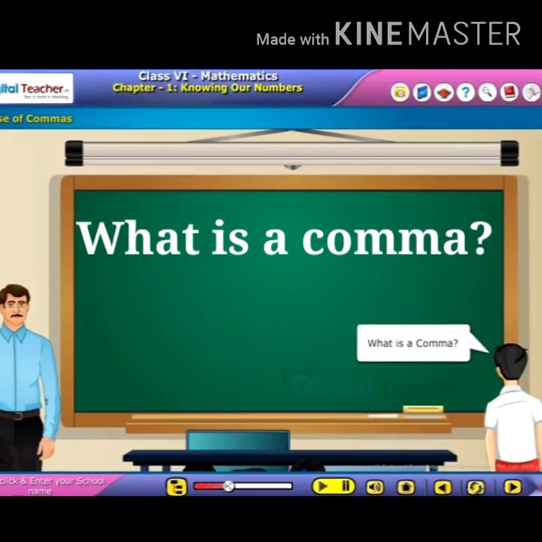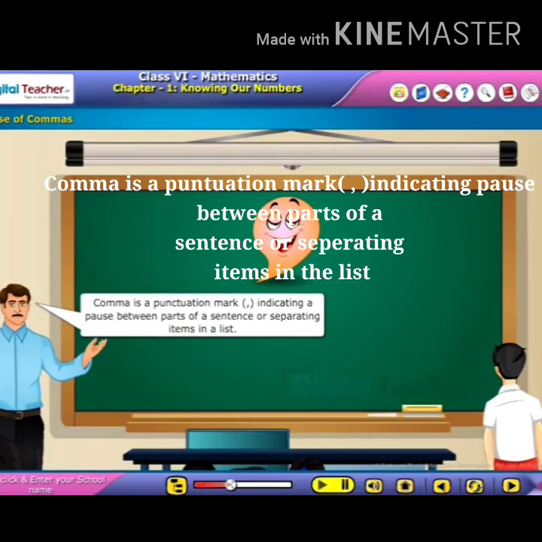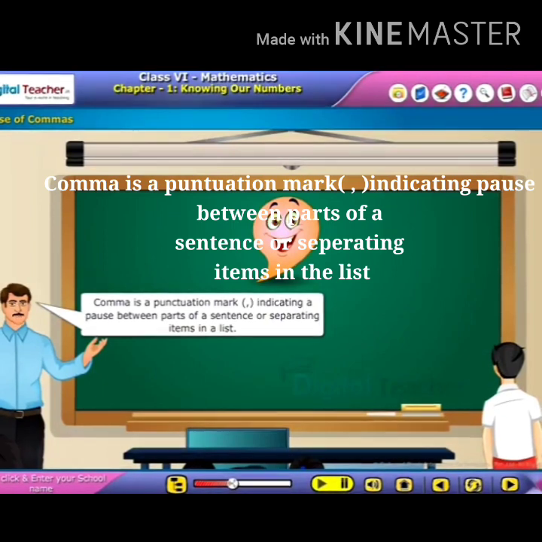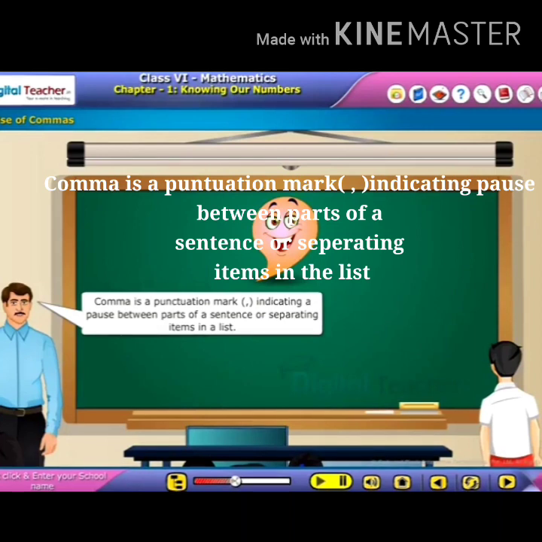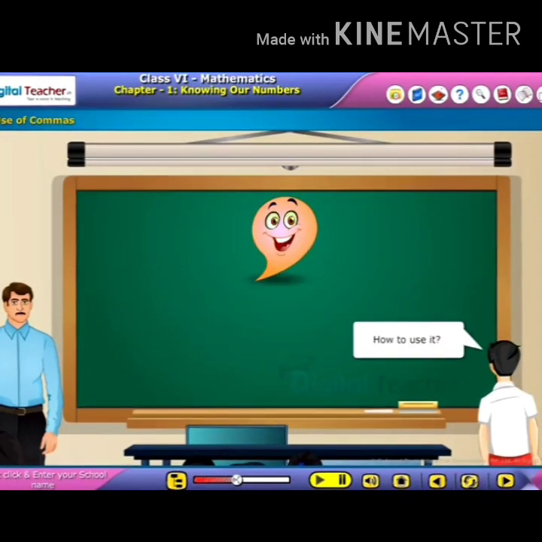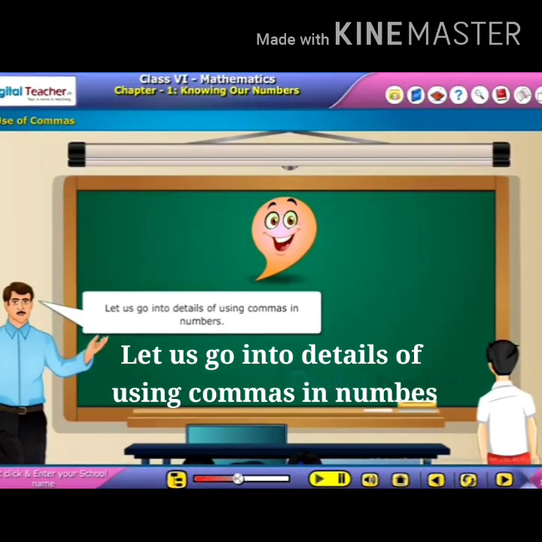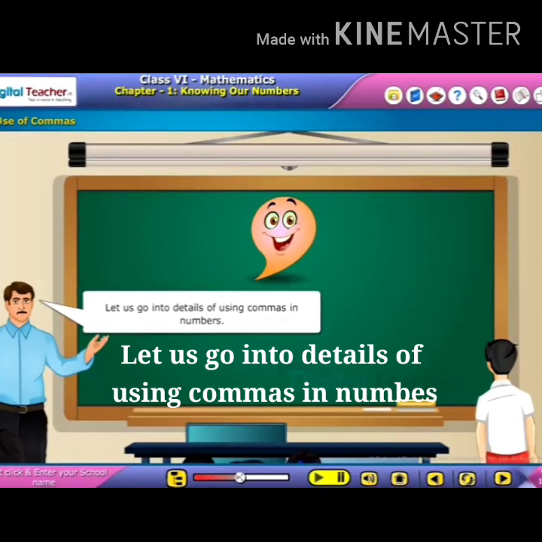What is a comma? A comma is a punctuation mark indicating a pause between parts of a sentence or separating items in a list. How to use it? Let us go into details of using commas in numbers.